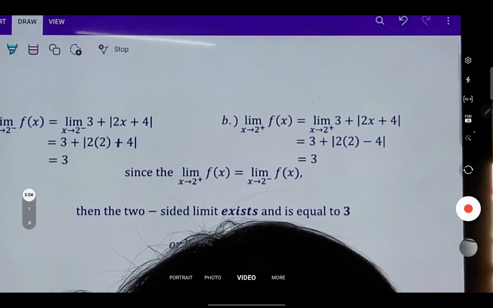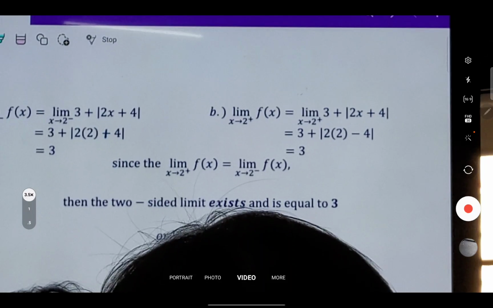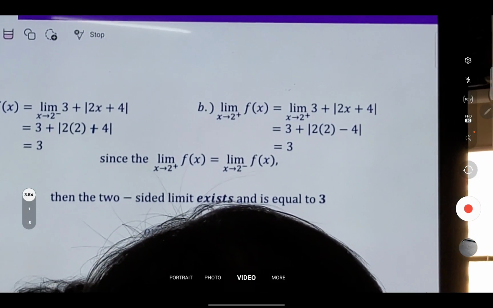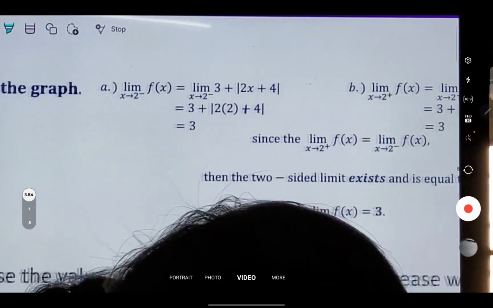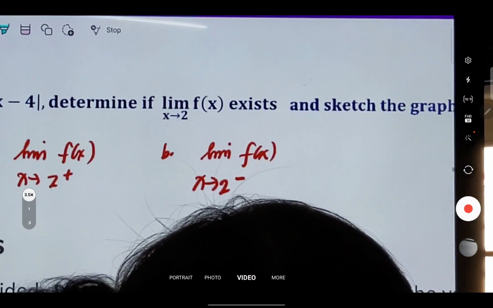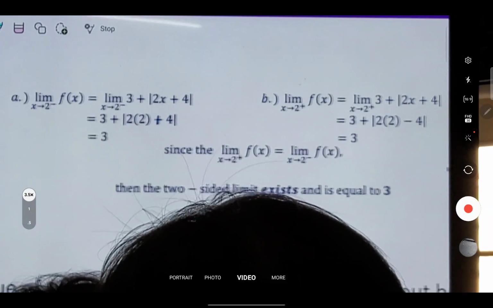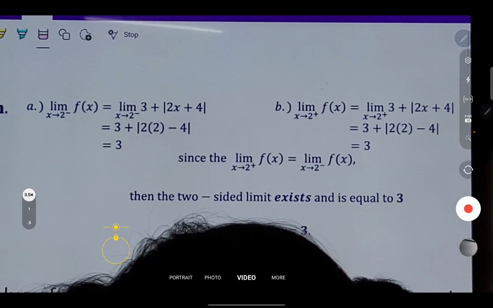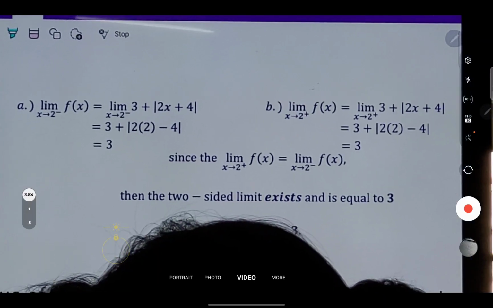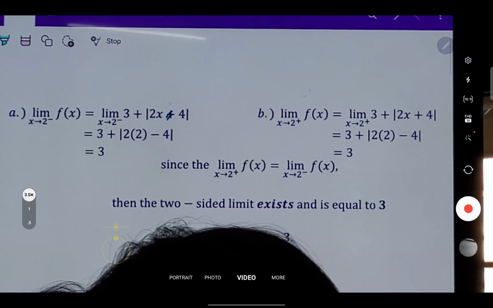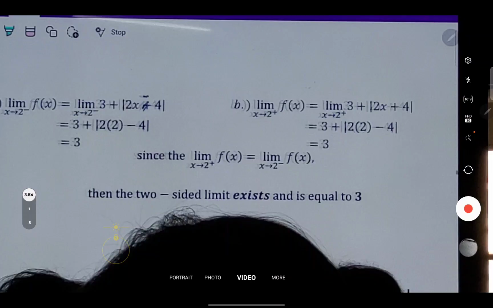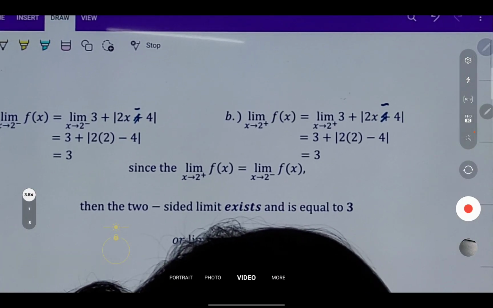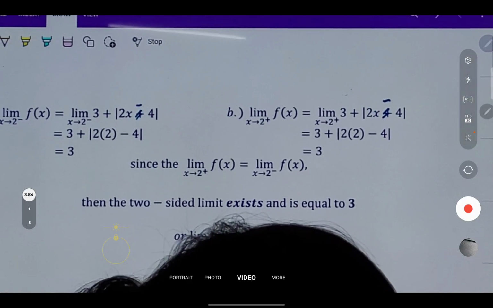Dito may mali sa taas. Dapat negative, right? Minus dapat siya, kasi yung given minus. Thank you for the correction. Kasi 2 times 2, 4. 4 minus 4, 0.